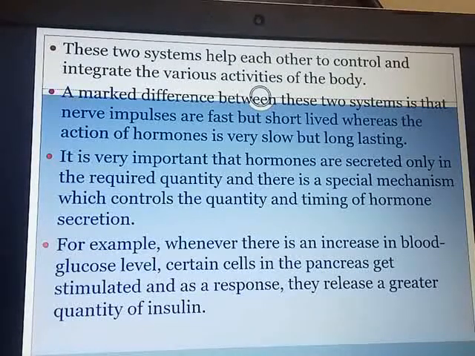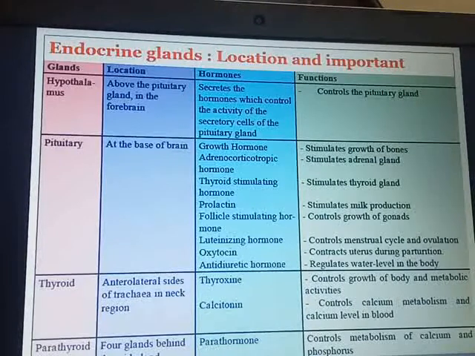Now our last part of the chapter is that we had seen the endocrine glands. We have studied about their glands, where they are located, what hormones they secrete, and what functions they perform. This entire chart is given in your textbook on page number 177. I will just read the important ones. Pituitary gland, situated at the base of the brain. There are different hormones which are secreted by the pituitary gland, and you can see its functions.